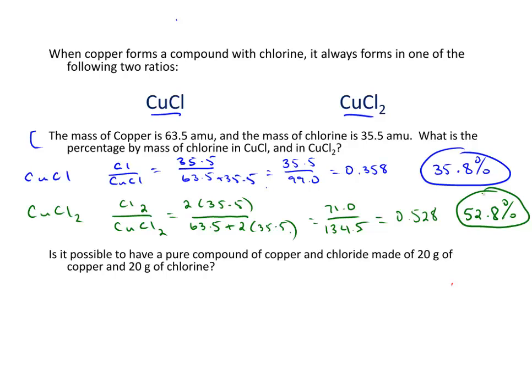So we see the law of definite proportions reflected here. Copper and chlorine react in one of two ways, either 35.8% chlorine or 52.8% chlorine. So what about this last question? Is it possible to have a pure compound of copper and chloride with a mass of 25 grams of copper and 20 grams of chlorine? Well, this would be a 50-50 mix, and so the answer is no. The only two percentages, the only two ratios that we're going to see are the ratios that we calculated above. We're either going to have 1 chlorine to 1 copper, or we're going to have 2 chlorines to 1 copper.